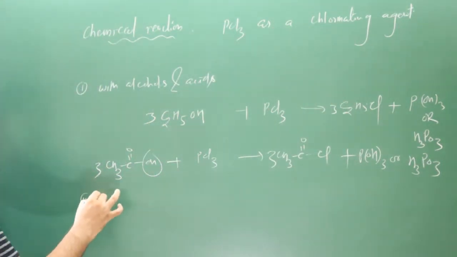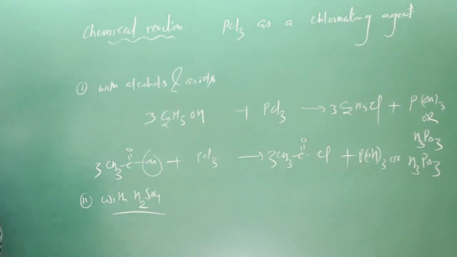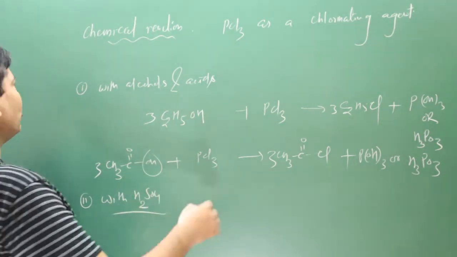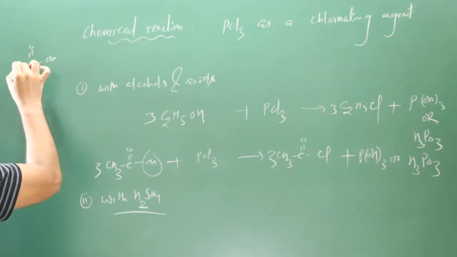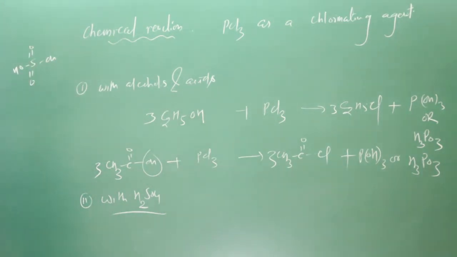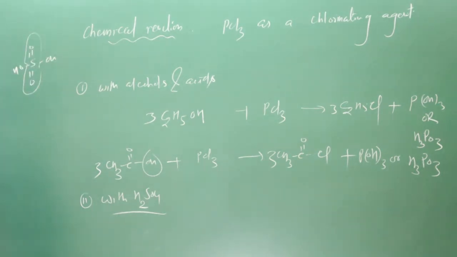Second reaction is that with H2SO4. This is also an acid, H2SO4. If you look at the structure of H2SO4, this is the structure we have. It has 2 acidic hydrogens, and so in this case sulfur dioxide, to support the entropy, can escape.